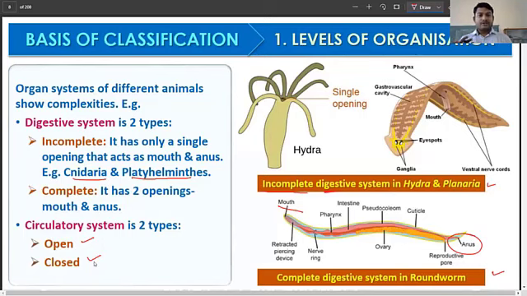In lower organisms these are absent, so you don't have a closed circulatory system. Here the organs are bathed in the body fluid called the hemolymph.